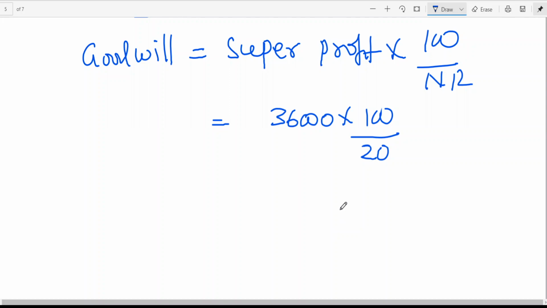Okay. So goodwill is equal to super profit into 100 by normal rate. 36,000 into 100 by 120 is equal to 1,80,000 is goodwill.